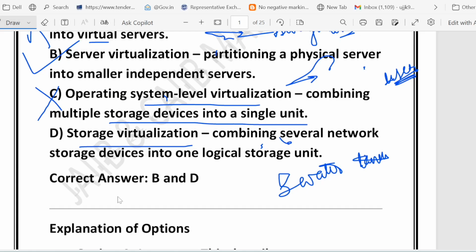With storage virtualization, it looks like you are drawing water from one big tank, even though water is actually coming from different tanks. So the correct answers are option B and option D.